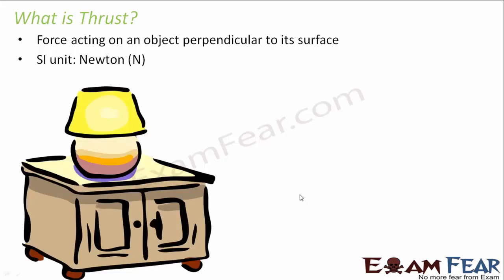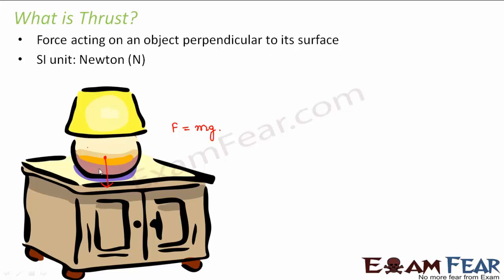Let us suppose you have a table and you have placed this lamp over the table. So this object which is placed on the table, do you think that there is a force which is acting on this object? Yes, there is a force because of the gravitational pull, right? And what is that force? The force which is exerted by gravity is the weight of the object, that is mg, right? That is what we talked about when we discussed the gravitational pull of the earth and the weight of an object.